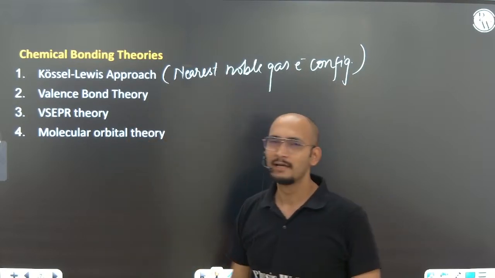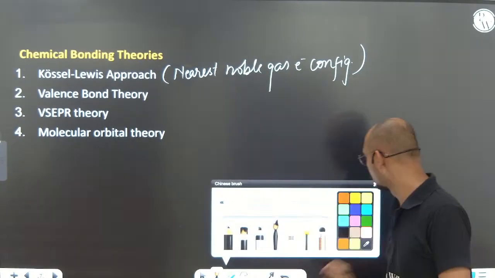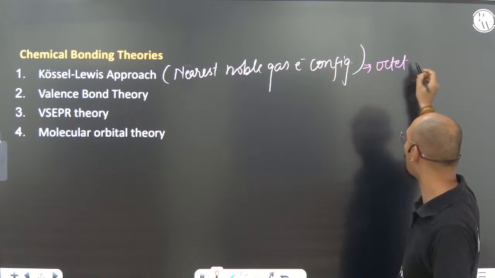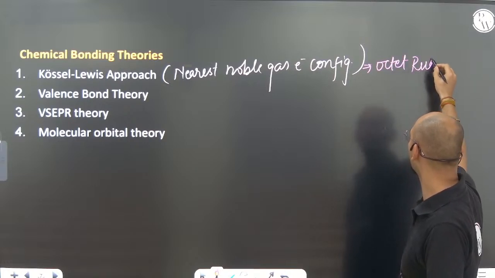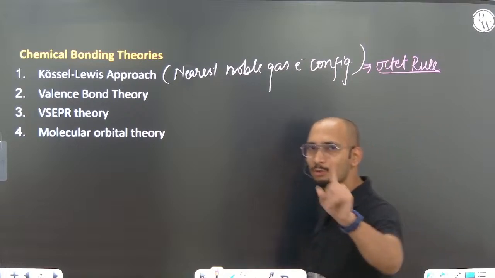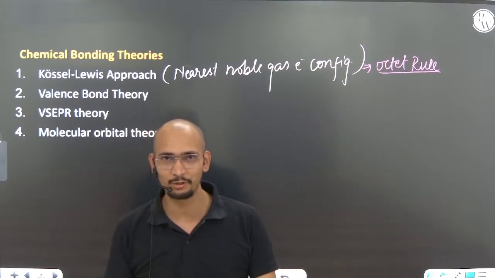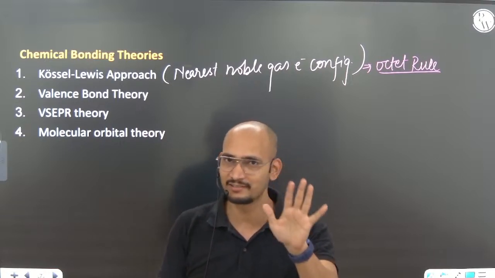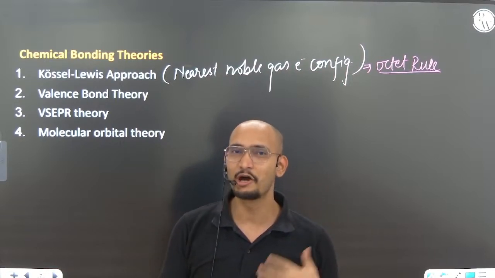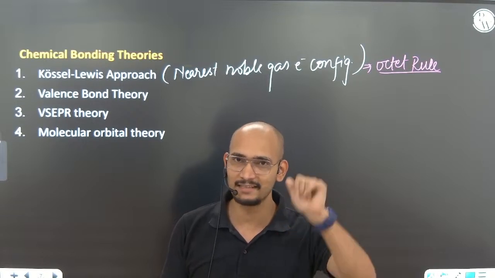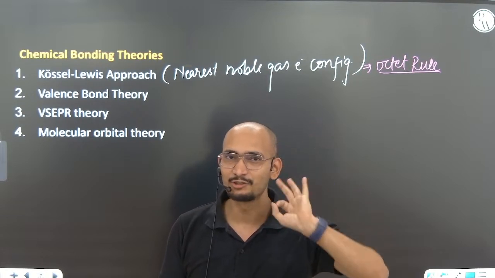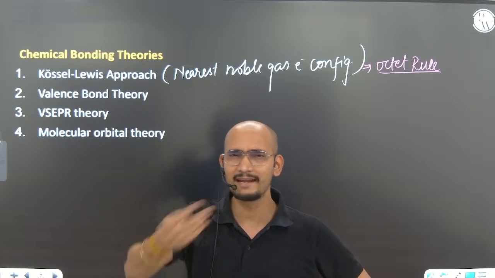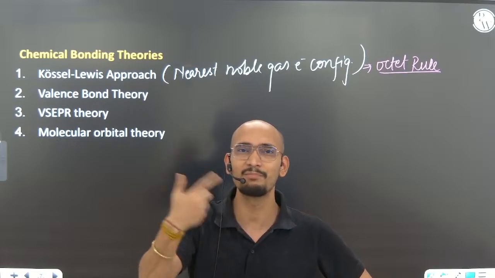Valence bond theory. But we saw that there are a few limitations. So basically it was octet once, and then it converts into the octet rule. What is the octet rule? Because we know that in all the noble gases, their octet is complete. Yes or no? ns2, np6. So ns2, 2 electrons, and p has how many electrons? 6. So 2 plus 6 is how much? 8. We can see that in the valence shell it is completing 8. So indirectly it is trying to say that every atom tries to complete its octet.